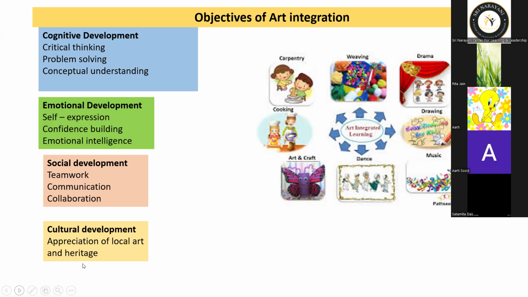Can anybody please tell me what emotional intelligence is? Ma'am, emotional intelligence means that a child is capable enough that he can manage his emotions or take decisions for himself.